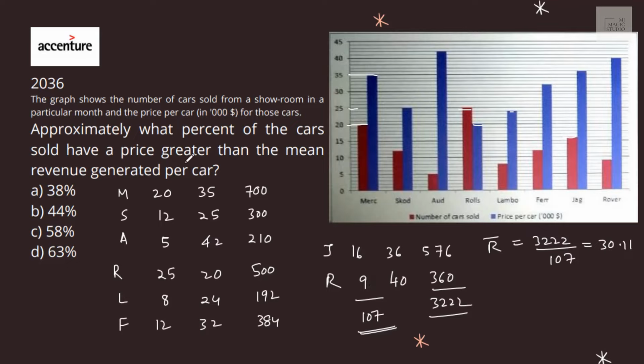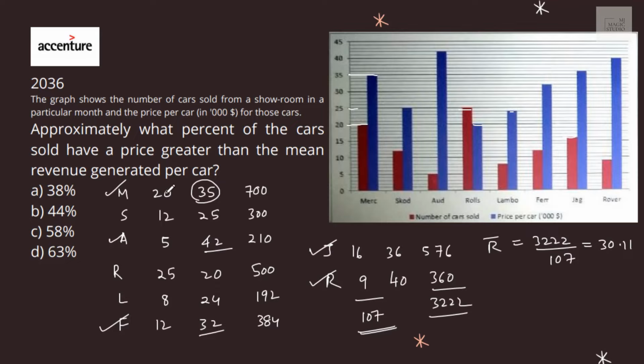What percentage of cars sold have a price greater than the mean revenue? How many of these have price greater than 30.11? M has got price greater than 30.11, then A greater, F greater, J greater, R greater.